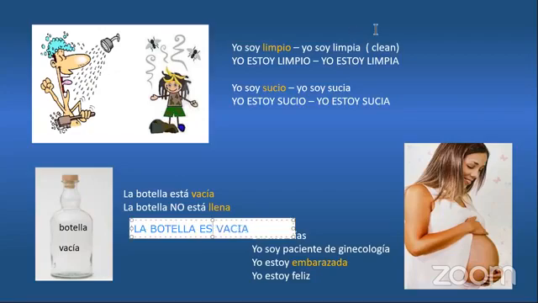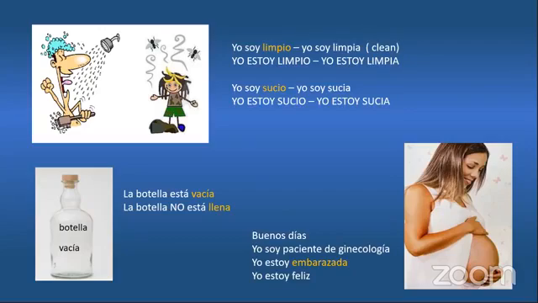Right? So let me remove my drawings and close here. What's happening here? Pregnancy is also a condition. It's a temporary condition. It's not like it's going to last for years or more than that, right? She's saying, buenos días. Yo soy paciente de ginecología. Yo estoy embarazada. Yo estoy feliz. Good morning. I am a GYN patient. I am pregnant. I am happy.